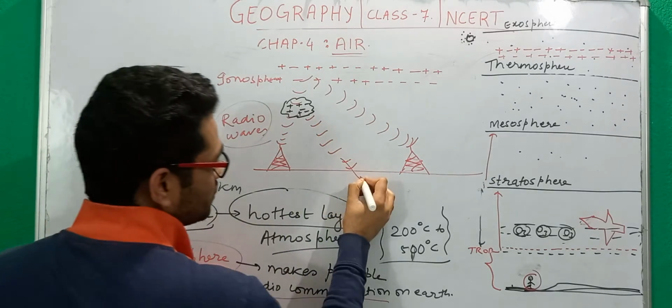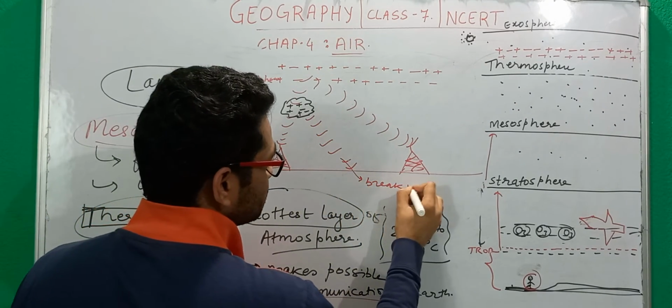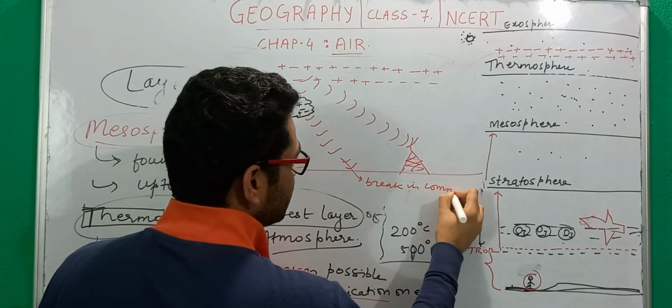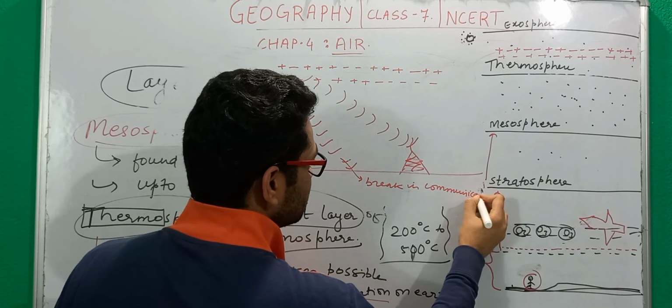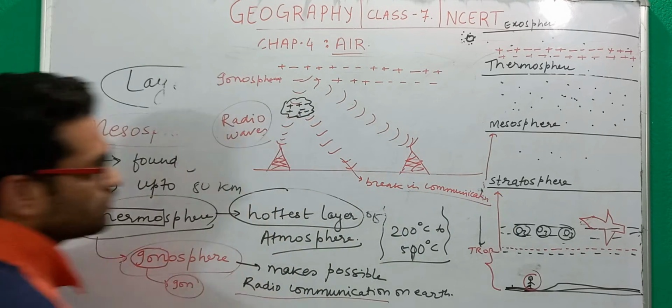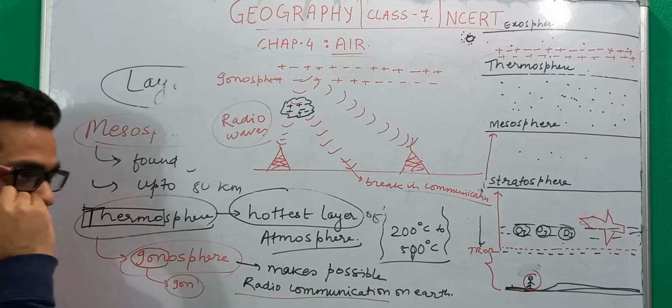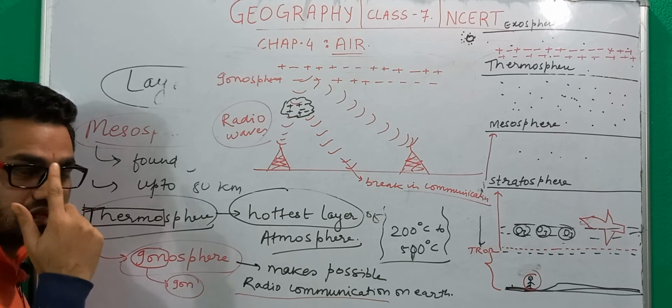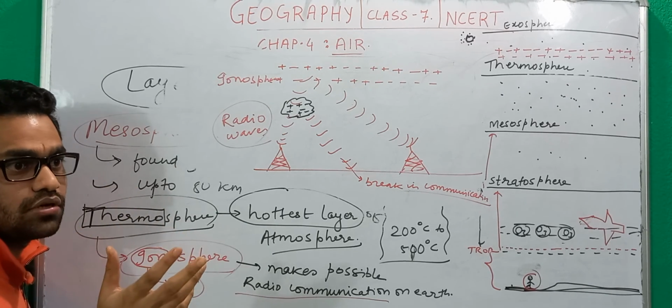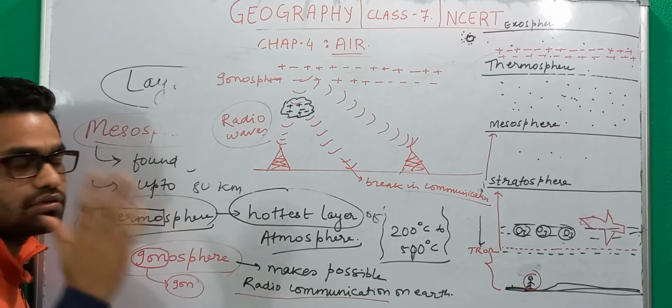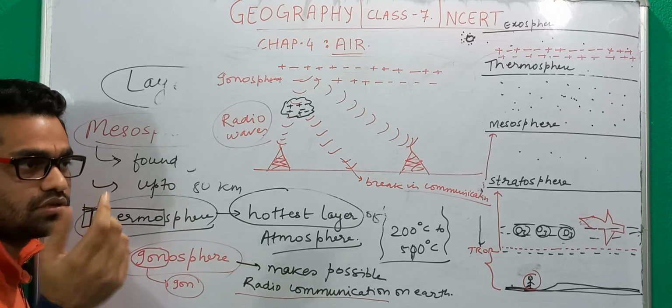That is why you will find that whenever there is rainy season or cloudy days, there is disturbance in the telecast in radio, or even you will feel trouble in talking to someone on a mobile phone.